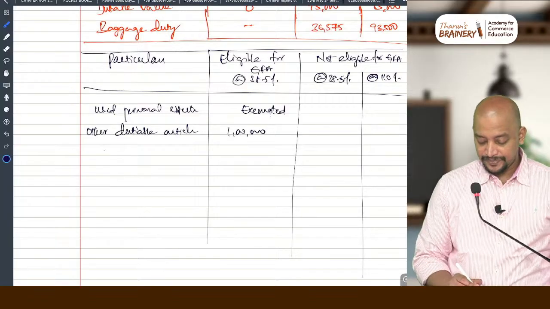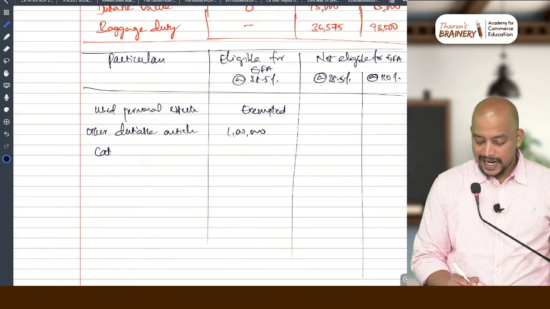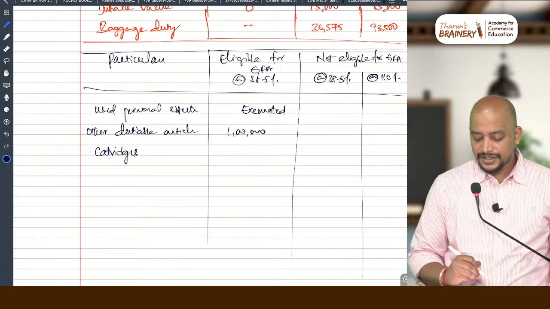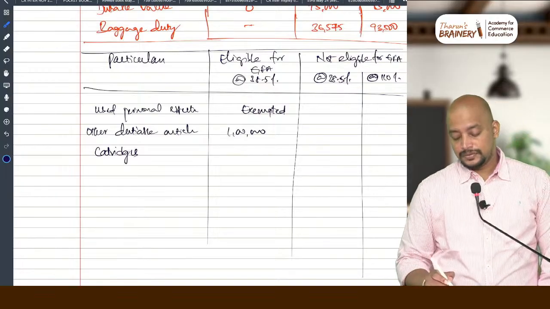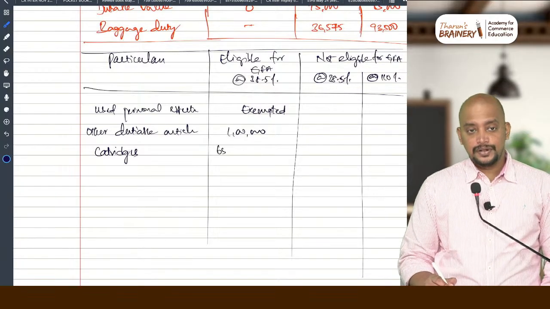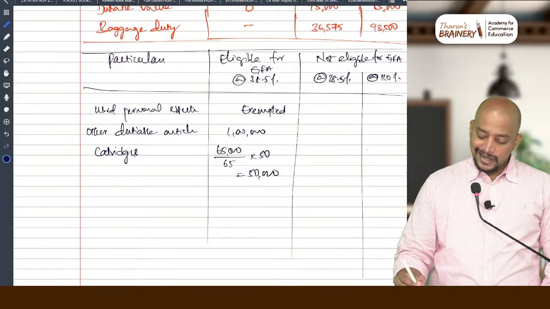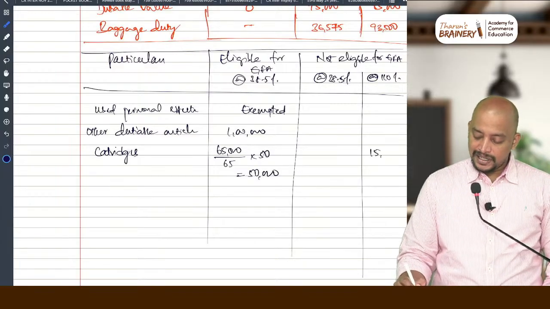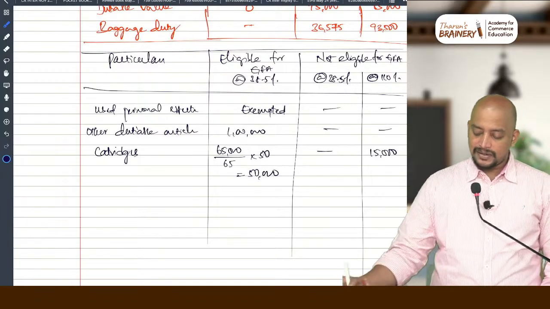Next, 65 cartridges. So in cartridges, how many cartridges in total? No, value. 65,000. How many cartridges? 65. How much will come under eligible for GFA? 50. So 50,000. Remaining 15,000 will come under not eligible for GFA, and that will be at 110%.